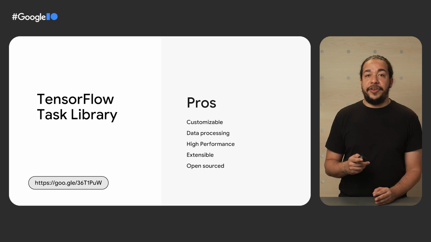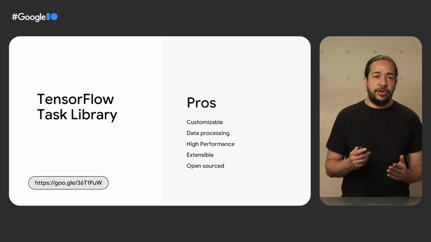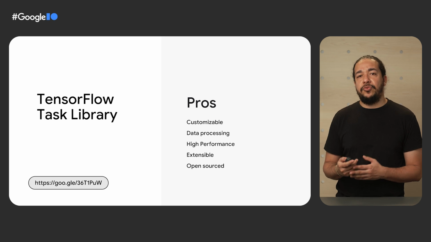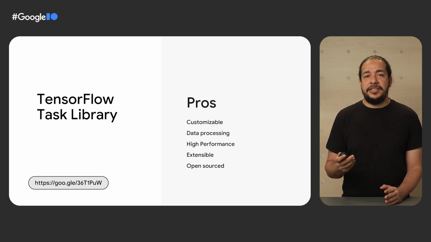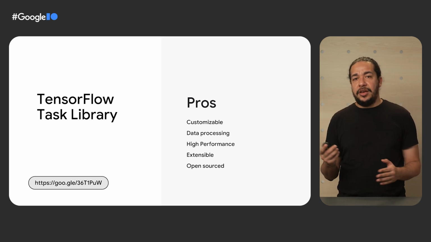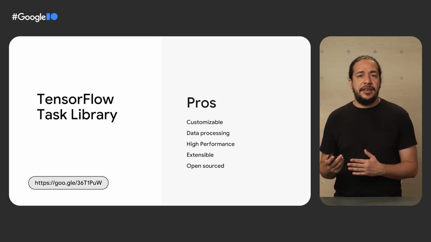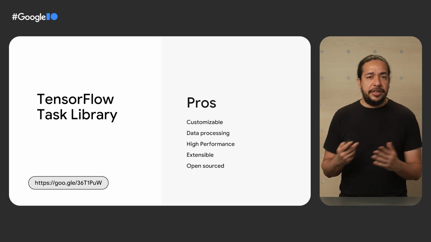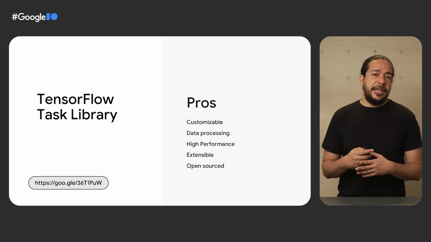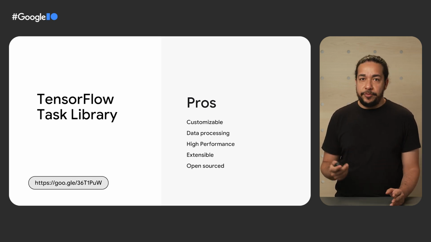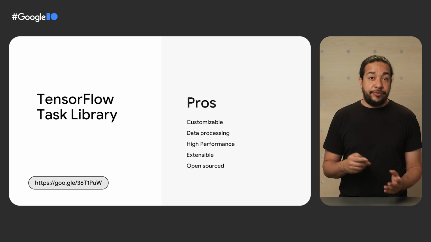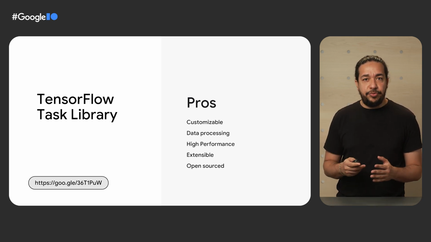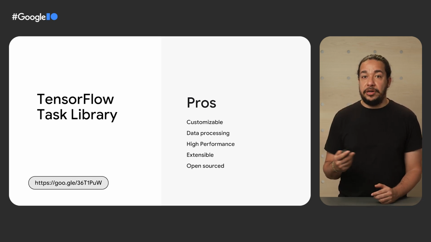The libraries also provide processing methods to help you convert your data to what a machine learning model would expect. ML models usually expect as input things like tensors. Tensors can be understood as arrays, and sometimes converting your data to tensors is tricky, error-prone, and without specific knowledge it is hard. With Task Library, you get that for free, already optimized and ready to be extended in case you need something more custom.